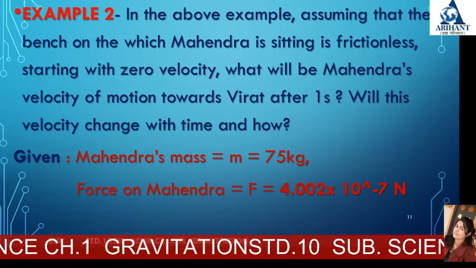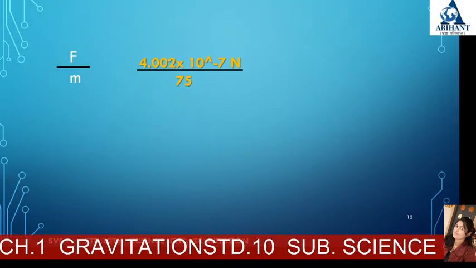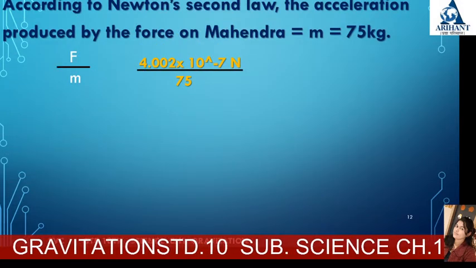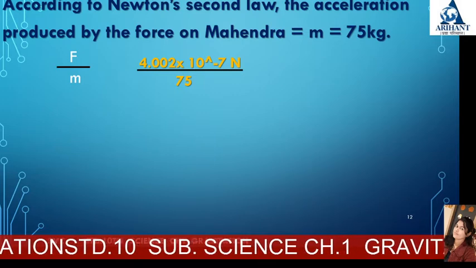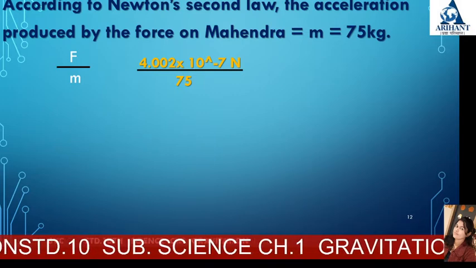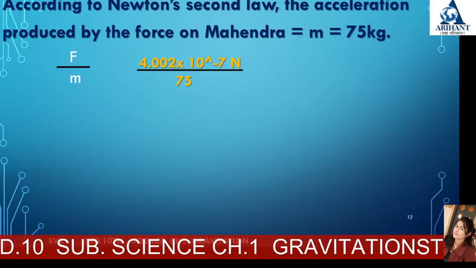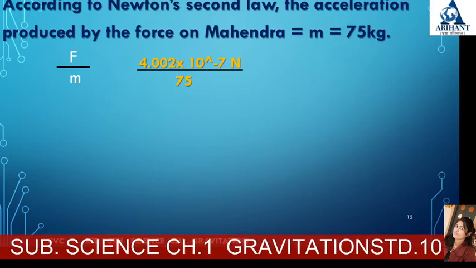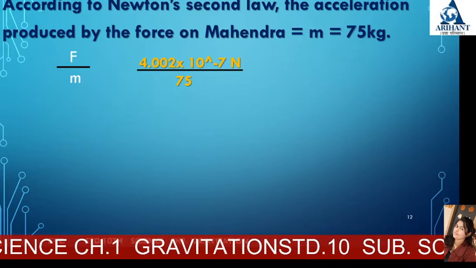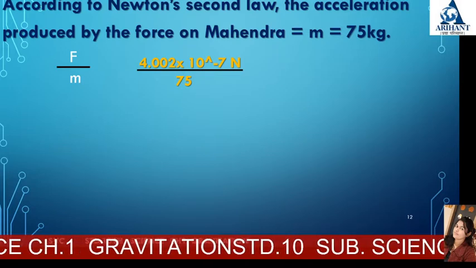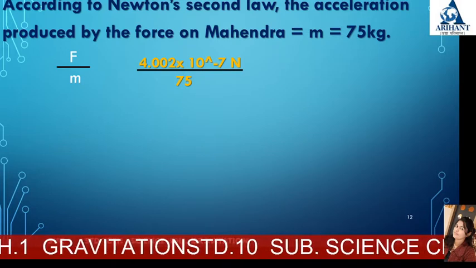Now next, according to Newton's second law, we know the acceleration produced by the force on Mahindra.